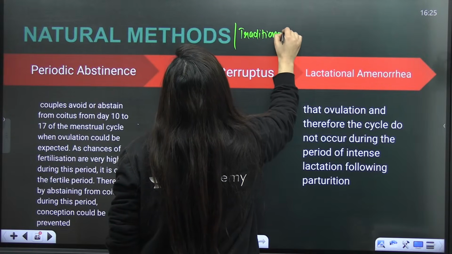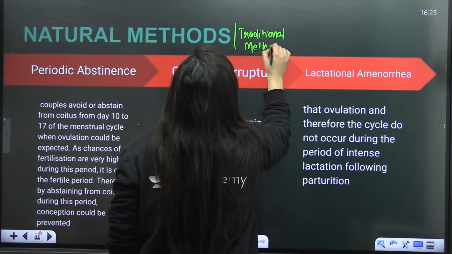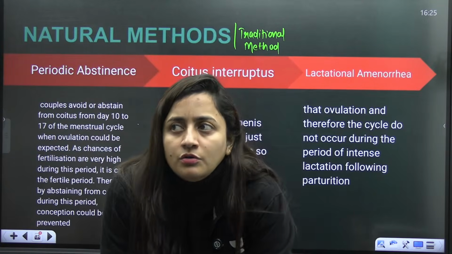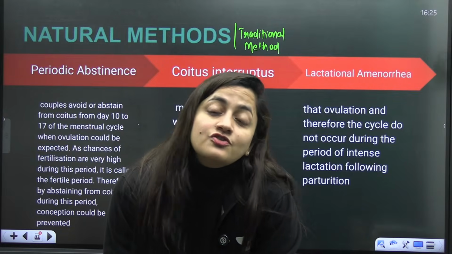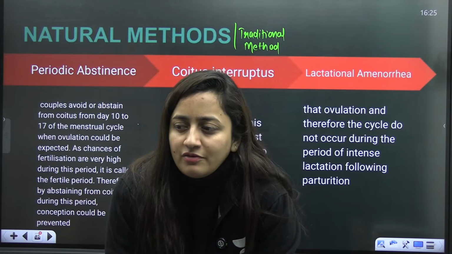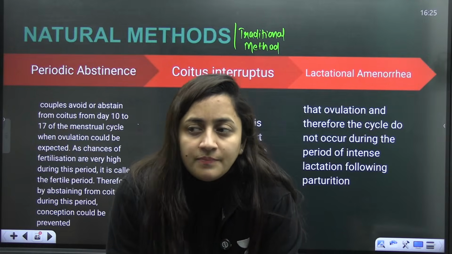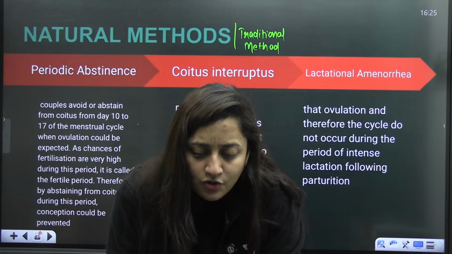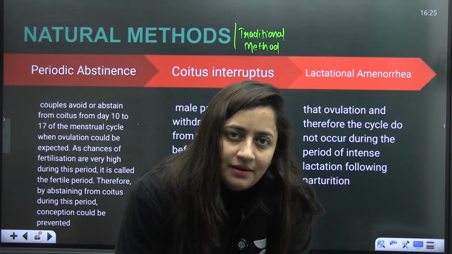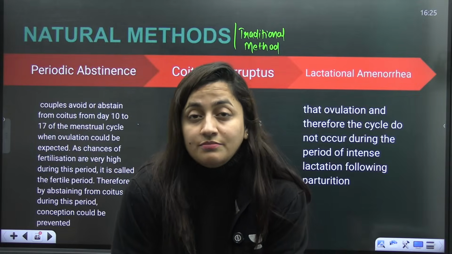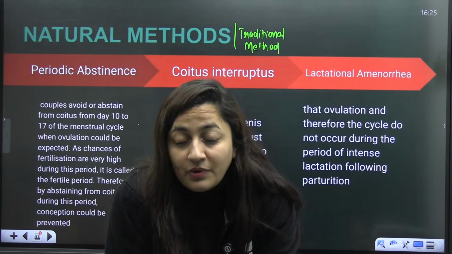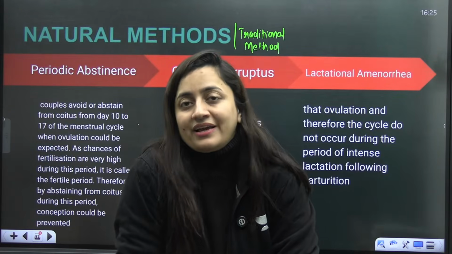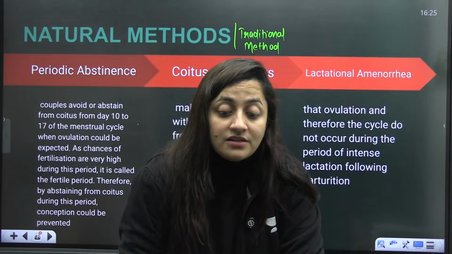Earlier they were used. And if you read the history of contraception, trust me, you will be amazed to know that there are so many different things. Just give it a try after your NEET exam, whenever you feel like, whatever topic you love, read about it. Just for your curiosity, because it is not just about qualifying the exam. You should have that interest in your subject. If you read the history of contraceptive methods, you'll be amazed to know what females used to do to avoid pregnancy.